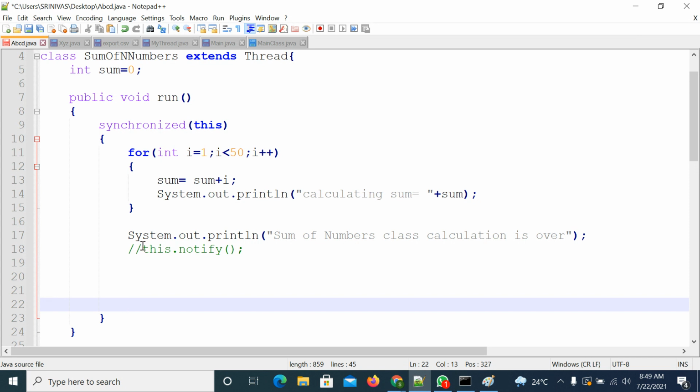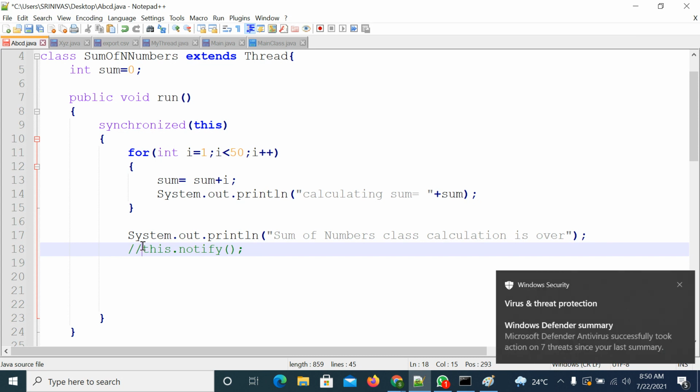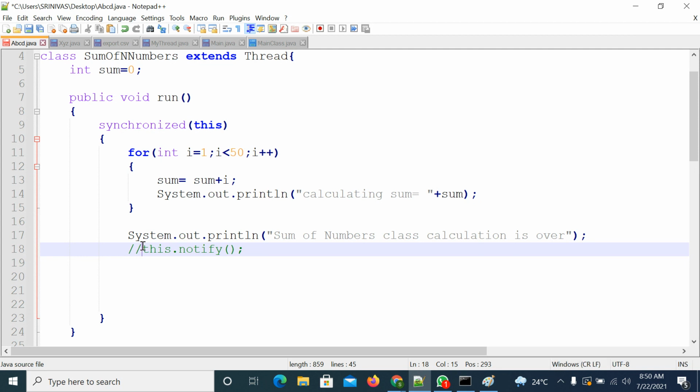Right. So you can use the notify method or the notifyAll method. In this case, only one thread is waiting. Maybe in other cases, more than one thread is waiting. If you want to notify more than one thread at a time, you can use notifyAll. If you want to wake up only one thread, you can use notify. So this is about inter-thread communication, how two threads communicate with each other by using the notify, notifyAll and wait methods.